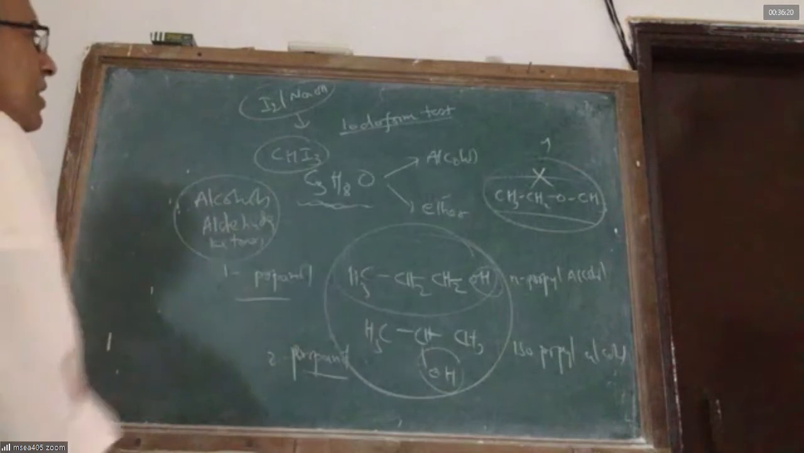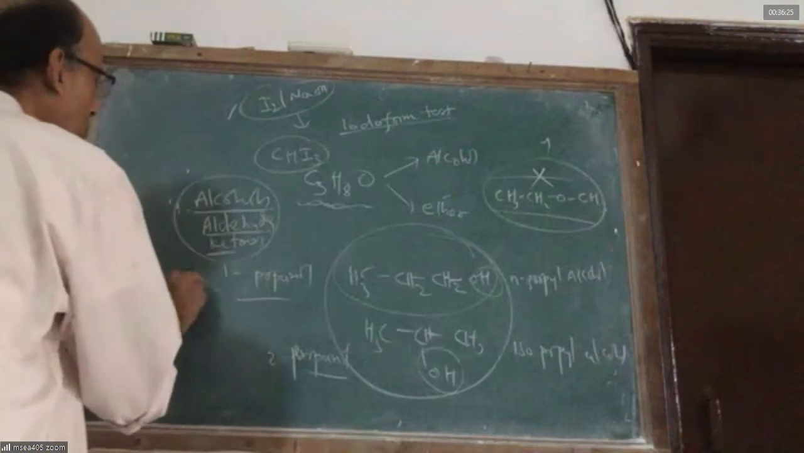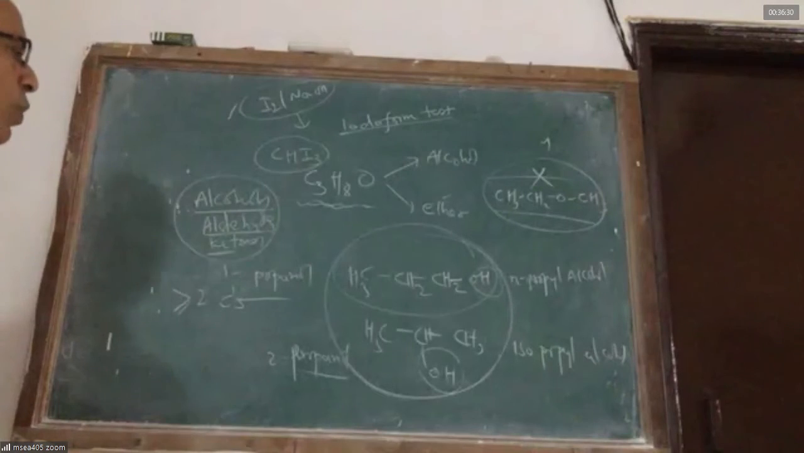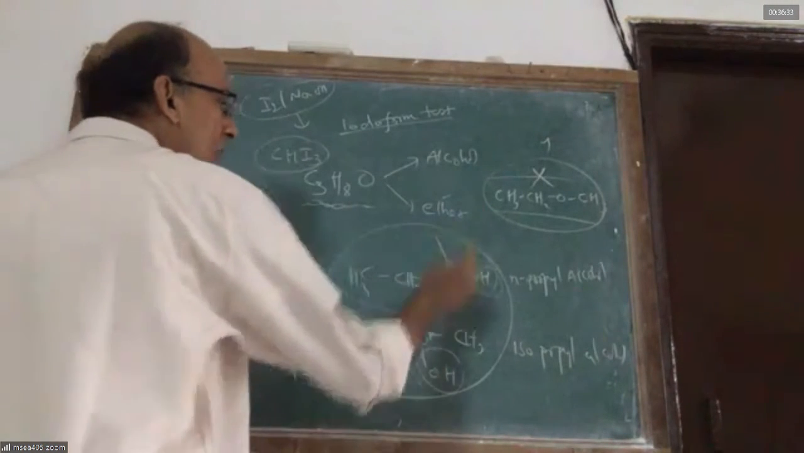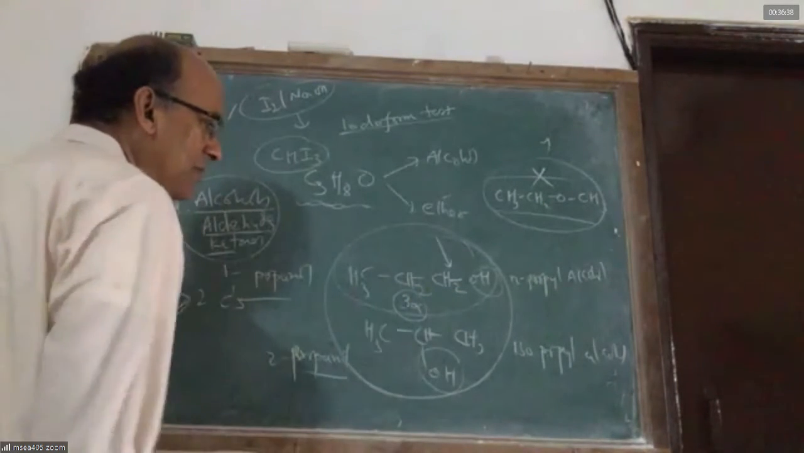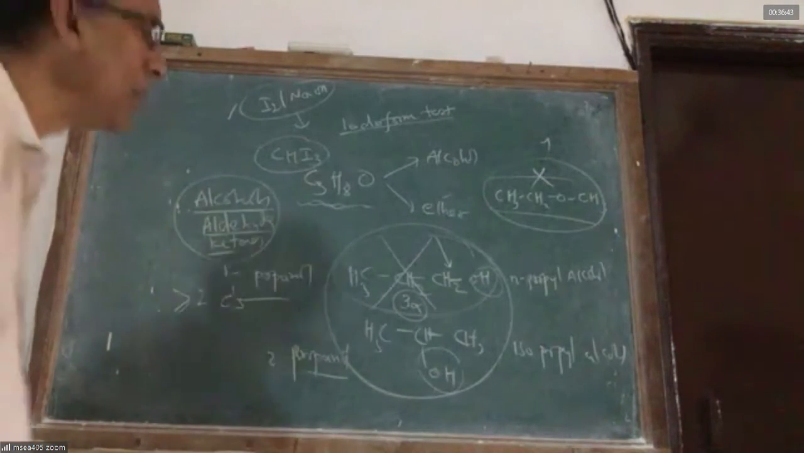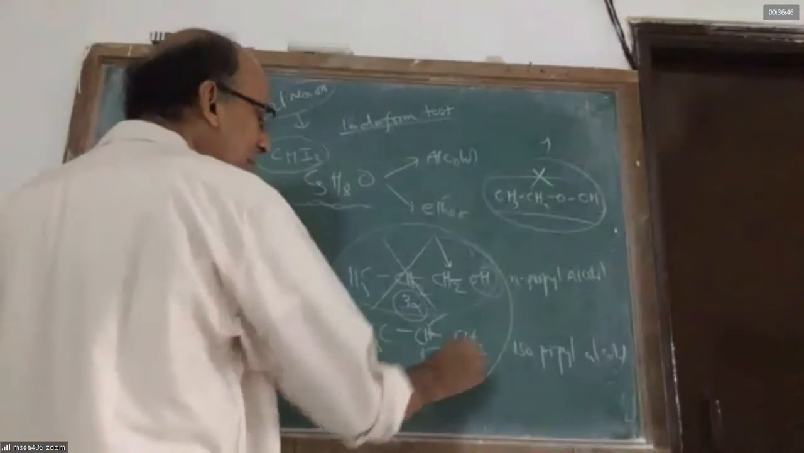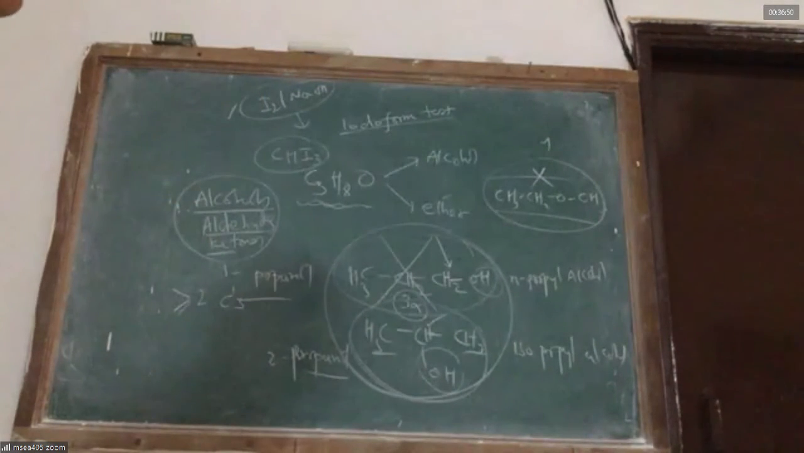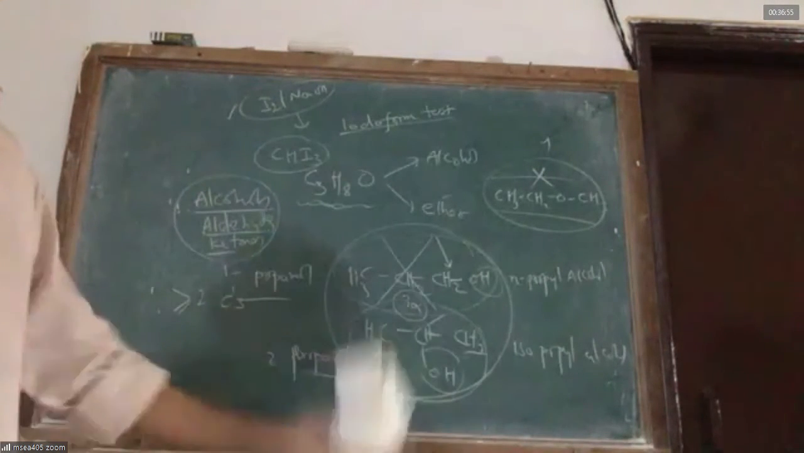Also, the second condition: the iodoform test is given only by those with 3 alpha hydrogens. The third condition: only those alcohols where the next carbon has 3 hydrogens. Here, 1-propanol does not have 3 hydrogens on the next carbon. 2-propanol has 3 hydrogens on the next carbon. Therefore, only 2-propanol, only one compound of formula C3H8O, can give the iodoform test.